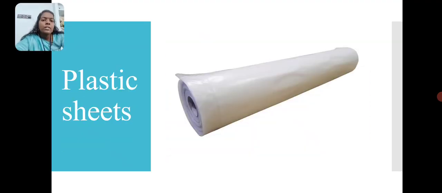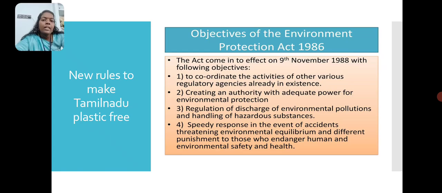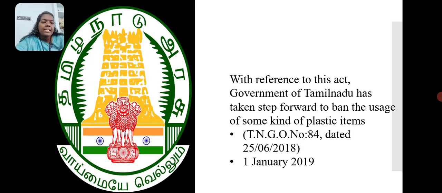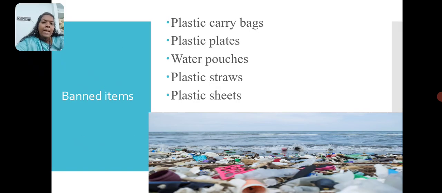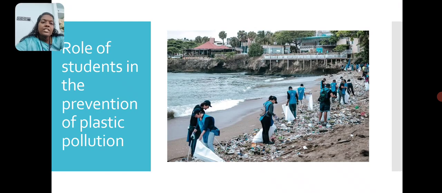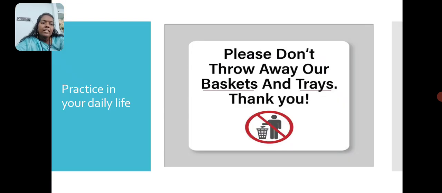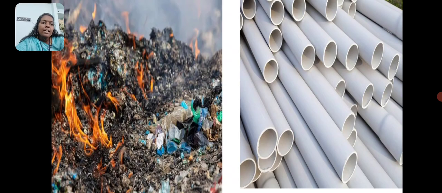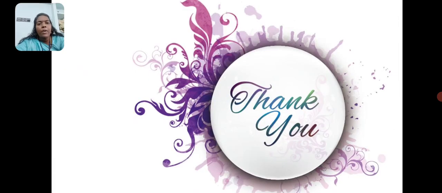First of all, the rules. What are the rules mentioned by the Tamil Nadu government to become a plastic free Tamil Nadu, and what are the banned items: plastic carry bags, plastic plates, water pouches, plastic straws, plastic sheets. We have discussed the role of students in the prevention of plastic pollution by educating the elders and identifying the resin codes, and what practices you have to use in our daily life, as we discussed in today's class. So thank you, students. I hope you understand this topic.